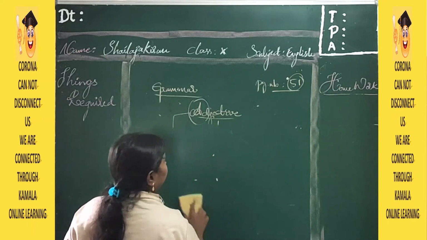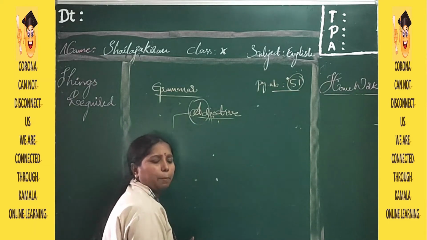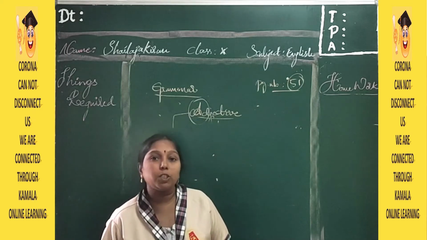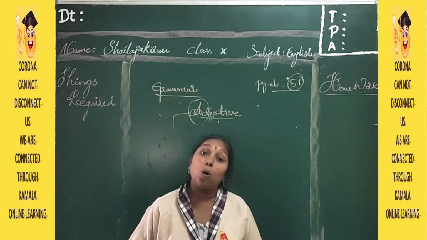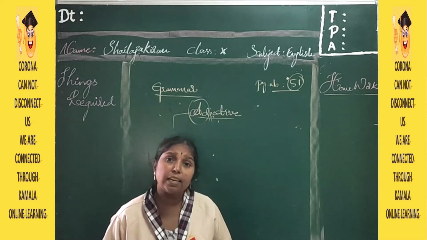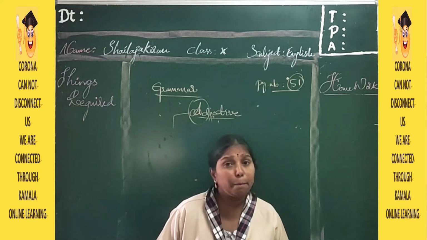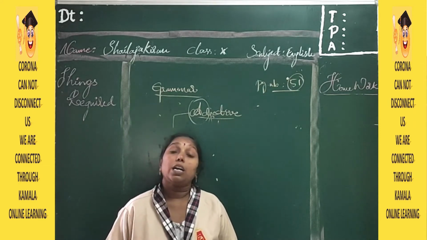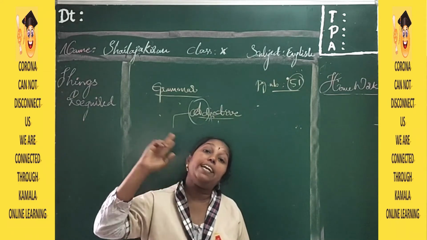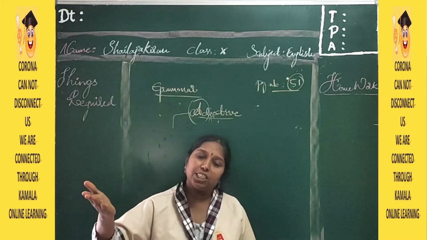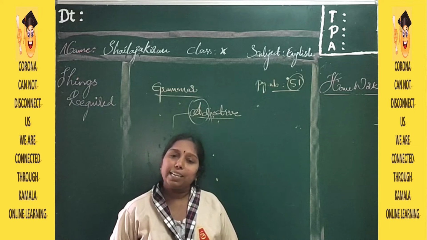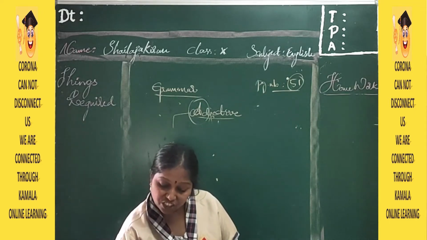Okay? Once again, let me give a quick recap of adjective. Adjective is one of the parts of speech that describes a noun and pronoun. It tells the quality, quantity and number of a noun and pronoun. And compound adjective means two different adjectives; if we form them together, it will be formed as a new word. That is called a compound adjective.